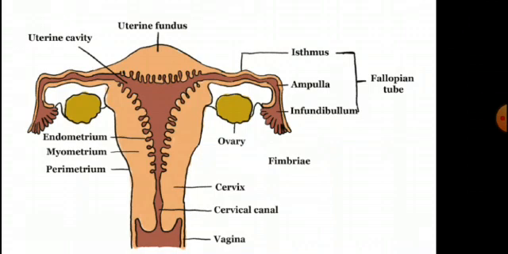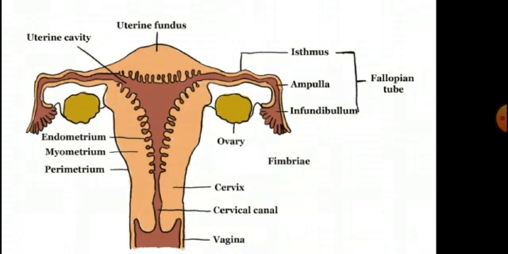Uterus or womb is a large inverted pear-shaped structure specialized for the development of the embryo. It is supported by ligaments attached to the pelvic wall, located in between the urinary bladder and rectum. It is mainly formed of three parts: the upper dome-shaped structure called fundus, the thick-walled expanded portion called body, and the narrow lower part called cervix.